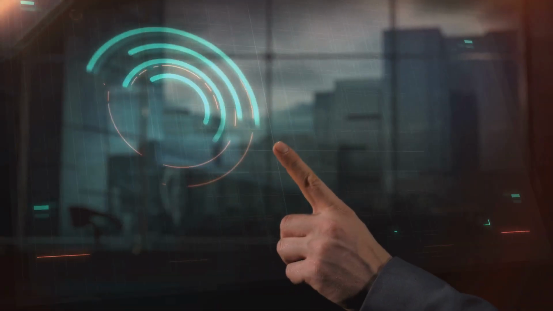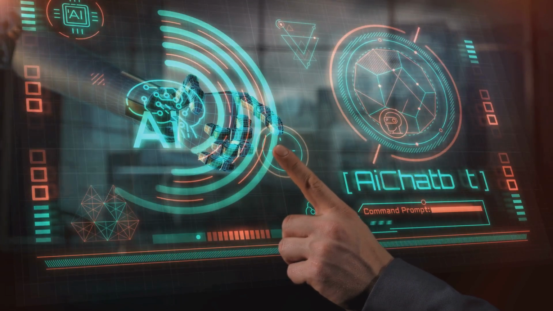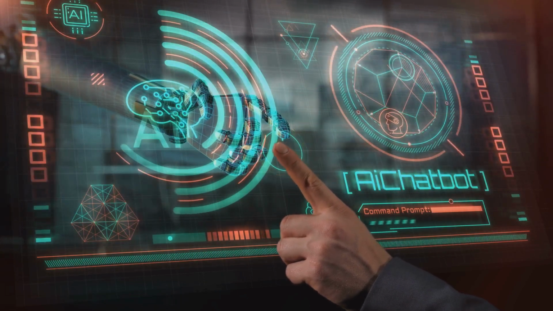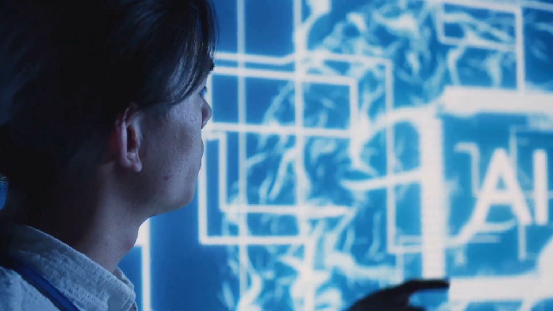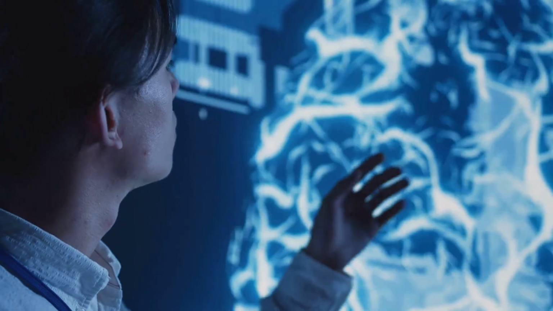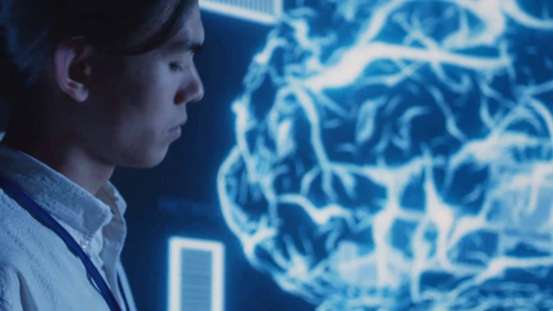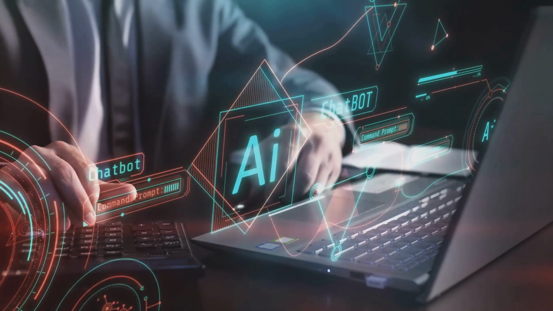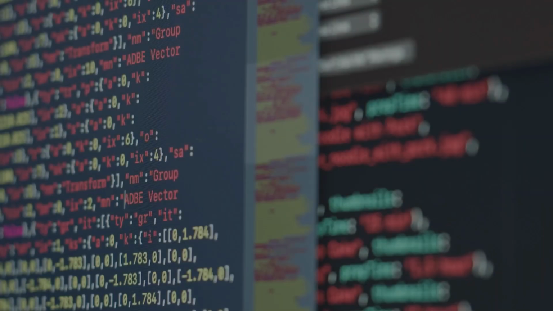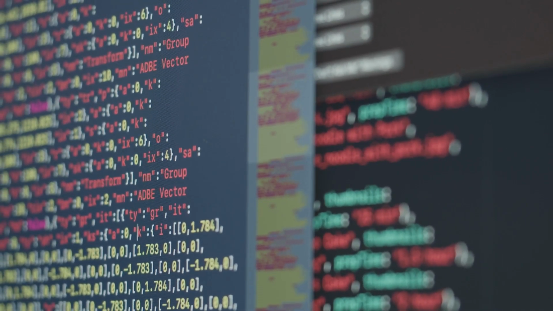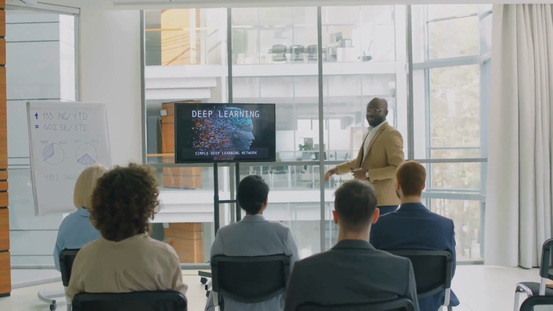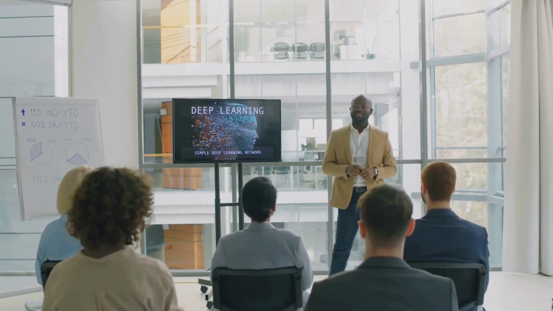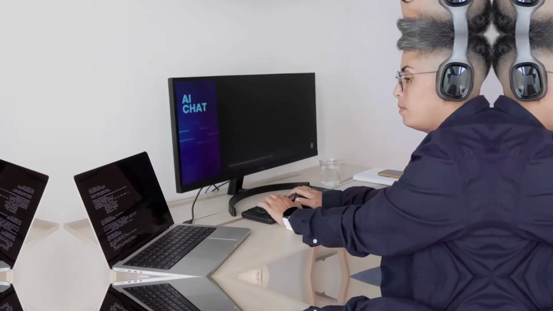Chatbots. LangChain is ideal for building conversational AI systems, such as customer service chatbots and virtual assistants. Text summarization. LangChain can help you create concise and informative summaries, saving time and effort. Creative writing. It can assist in generating creative content, such as poems, scripts, and more. Code generation. LangChain can be used to generate code in various programming languages, making it a valuable tool for developers. These are just a few examples of how LangChain is being used to solve real-world problems and create innovative solutions.